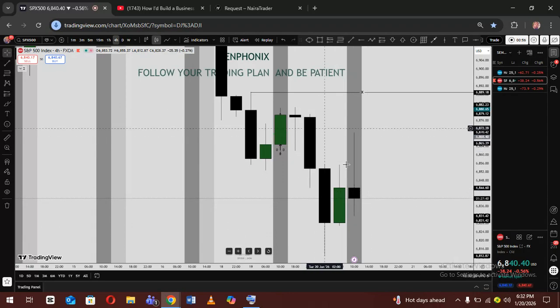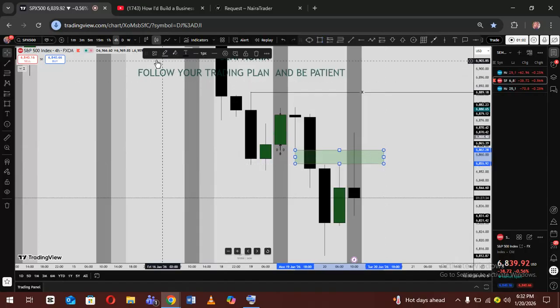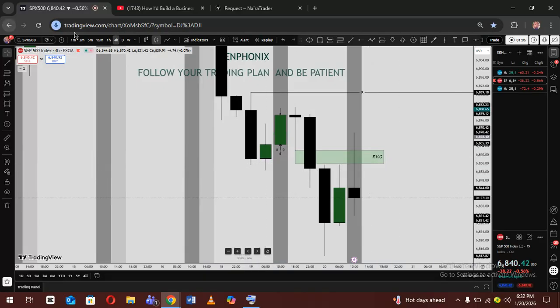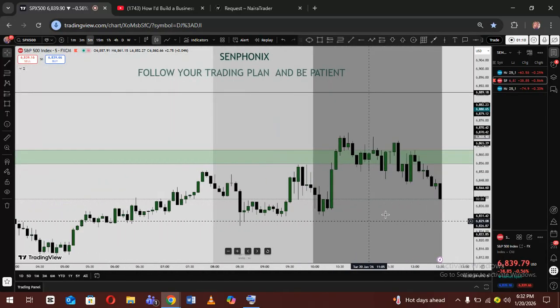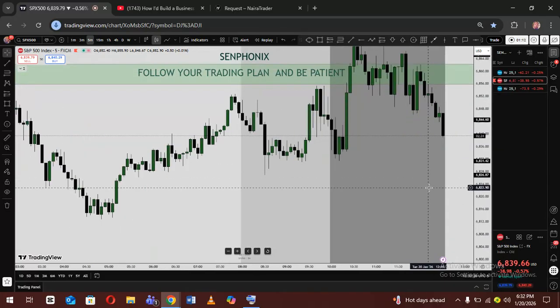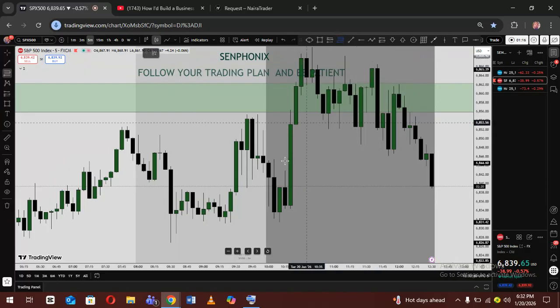So I was saying, okay, even though it's going to buy, I'm going to try to buy the market back into this fair value gap. That's what I was telling myself. So I already know that I want to buy for the day, so I go straight to the 5 minutes time frame. On the 5 minutes time frame, the next thing I was looking for was my equilibrium.